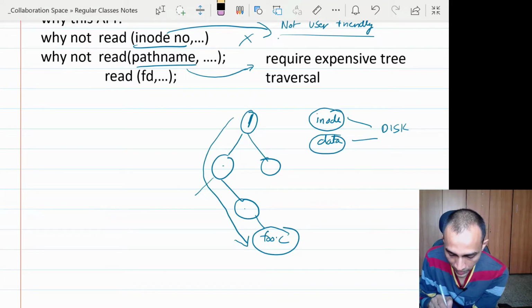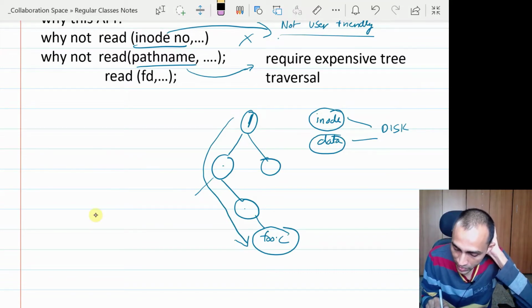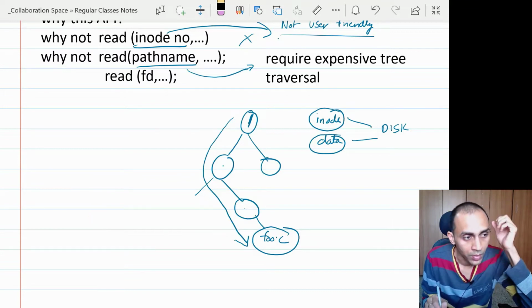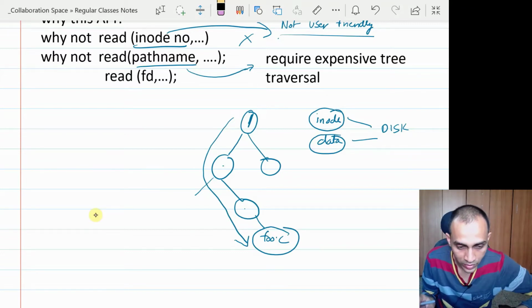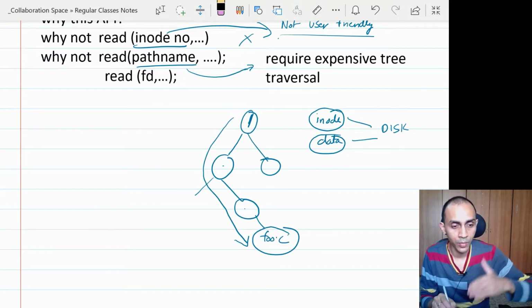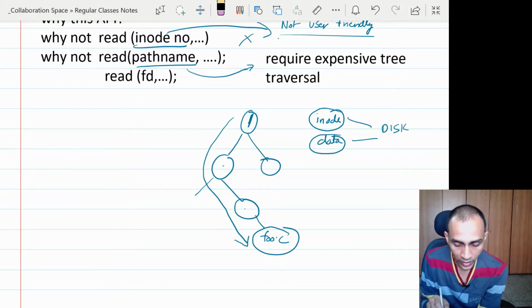And to do that, basically it has to do multiple disk reads. So for every directory that it needs information about, it will have to first read its inode, which is the data structure where the metadata about that file or directory is stored, and then it has to read its data, its content. The directory content is basically the list of files which are there. So to know which files are there within a directory, you also have to read the content of the directory.